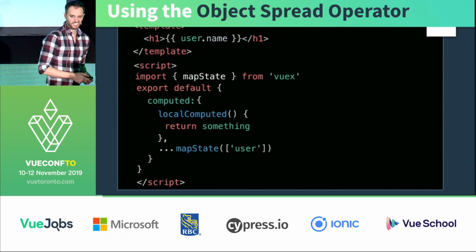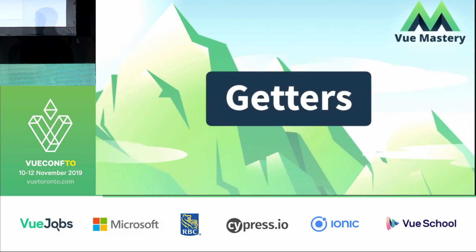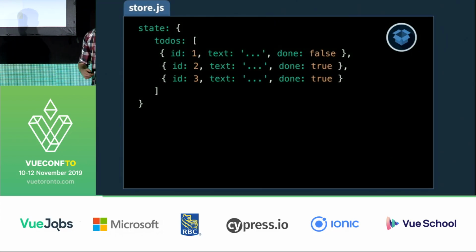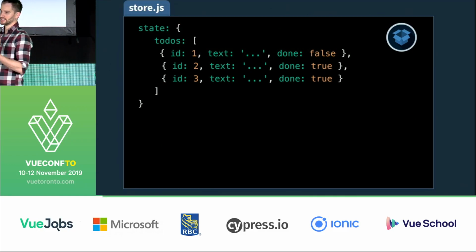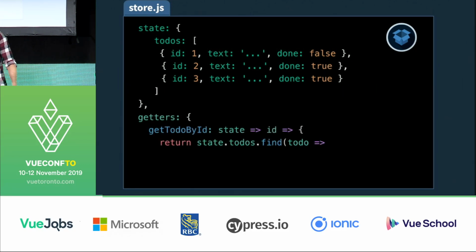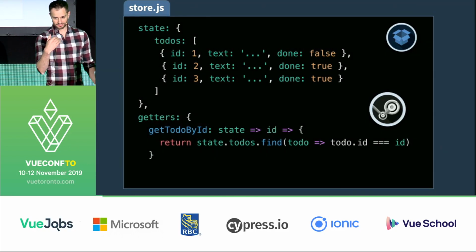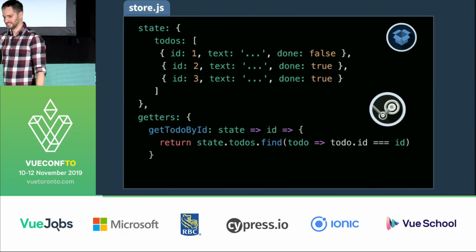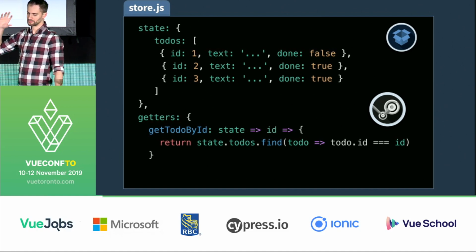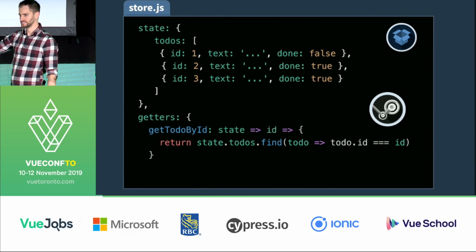Cool. So I touched on getters a bit before, but right now I want to show you how we can use dynamic getters. So in this case, for example, if we wanted to get a to-do by its specific ID, we could do that in this way. So there's a bunch of arrows. What's happening here? It's basically a function that's taking in the state, which is returning a function that's taking in the ID, which is returning the filtered state where it's found only the to-dos by that ID.